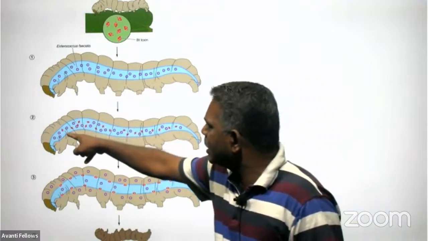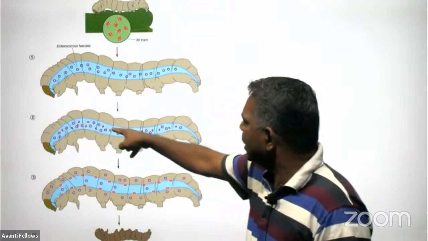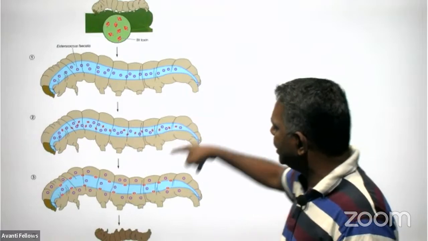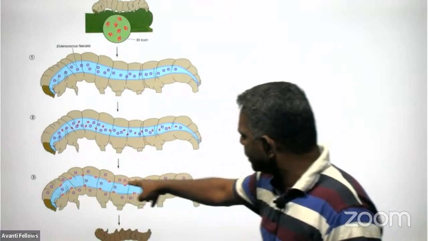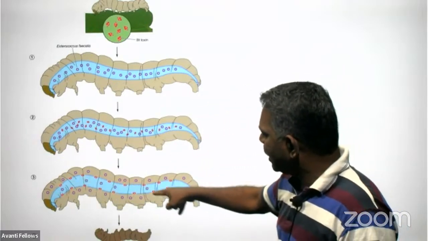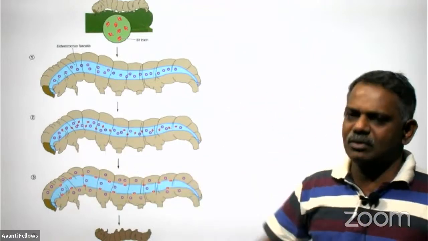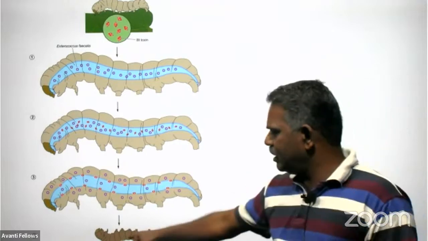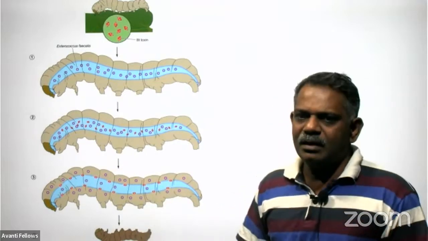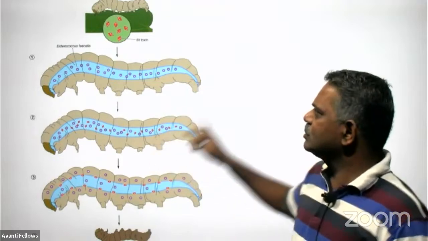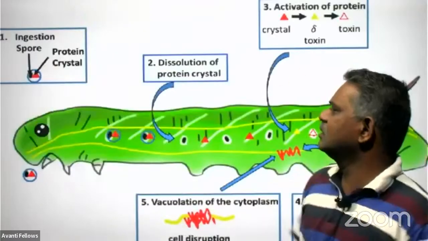So the protoxin is solubilized in the alkaline medium and converted into a toxic material that attacks the epithelial lining of its midgut and destroys it. Finally, the caterpillar will die, and the plant gets resistance against this caterpillar.